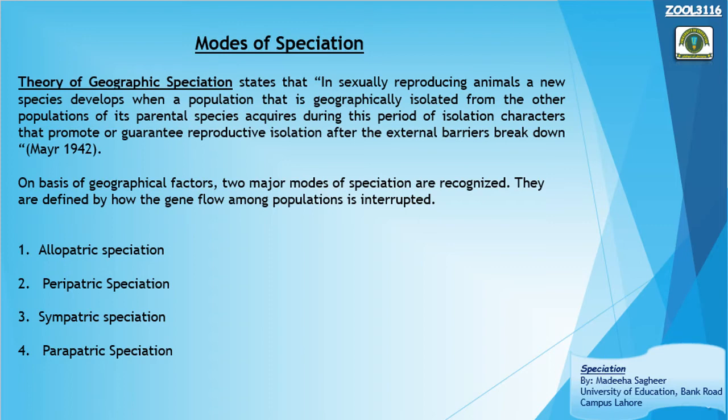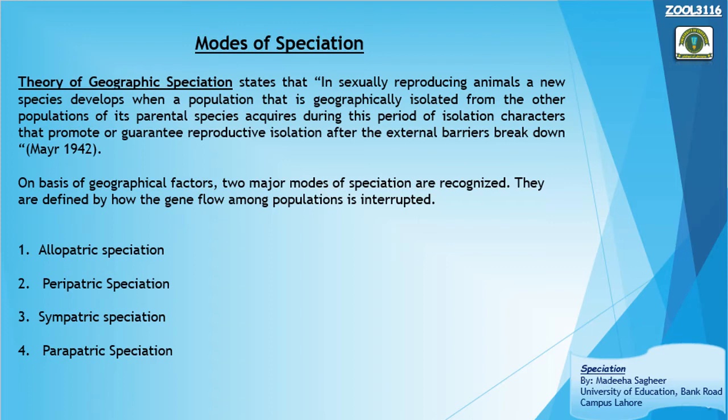Now, what this theory states is that once a group of organisms or a subpopulation has been separated or isolated from its parental species, either because of barriers or any other reason, that separated population will be subjected to a different environment, different selection pressures, including habitat and different kinds of mutations.